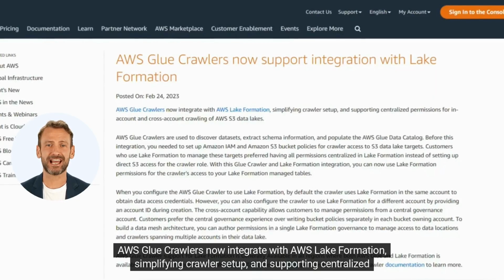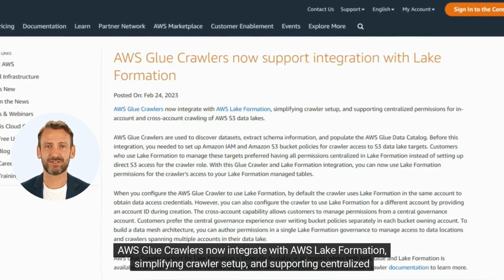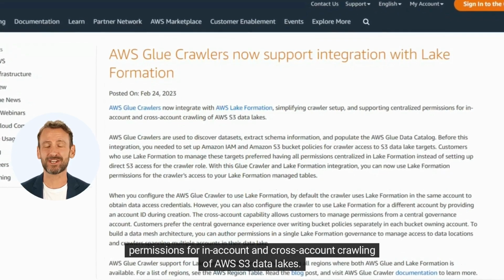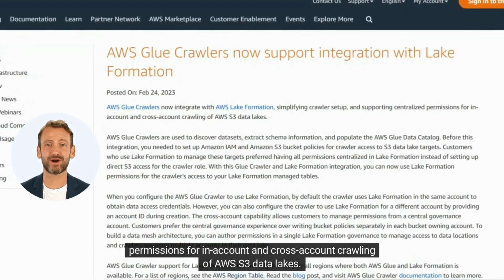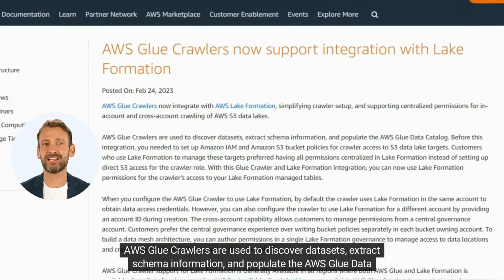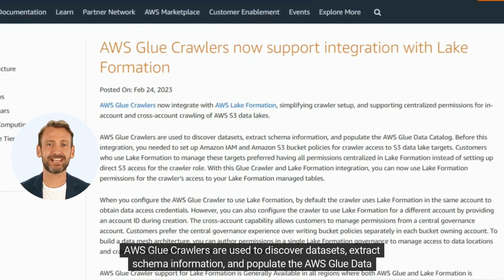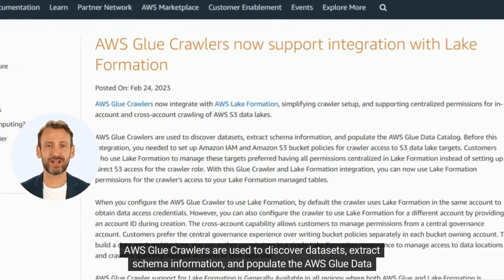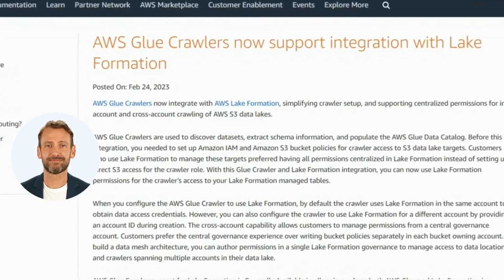AWS Glue crawlers now integrate with AWS Lake Formation, simplifying crawler setup and supporting centralized permissions for in-account and cross-account crawling of AWS S3 data lakes. AWS Glue crawlers are used to discover datasets, extract schema information, and populate the AWS Glue Data Catalog.